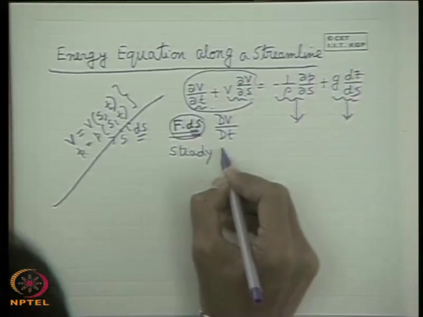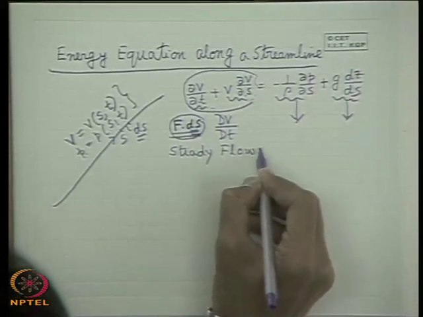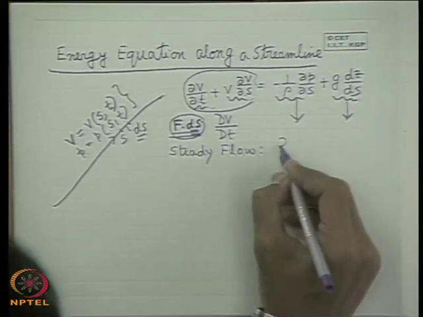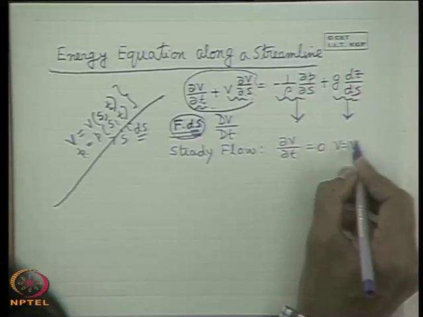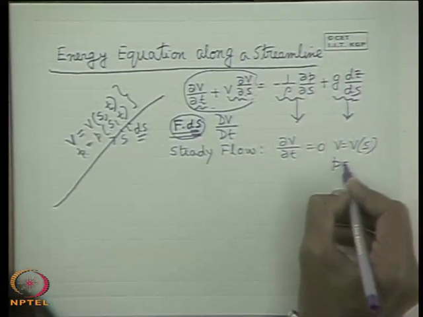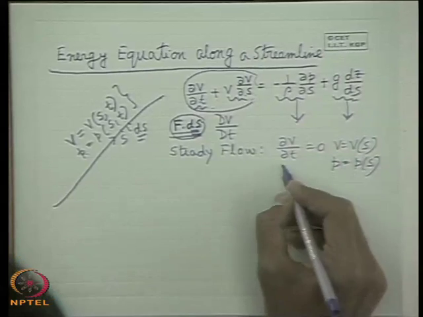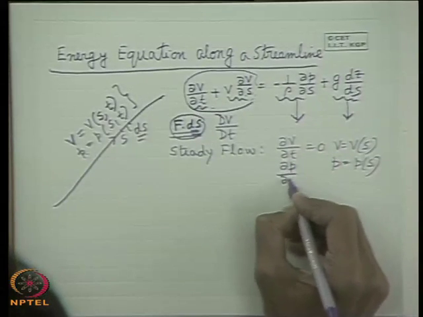Before doing that, we take an assumption for the sake of simplicity: a steady flow. Whenever we take the steady flow assumption, ∂v/∂t is 0. So v is a function of s and p is a function of s. All parameters cease to be functions of time.